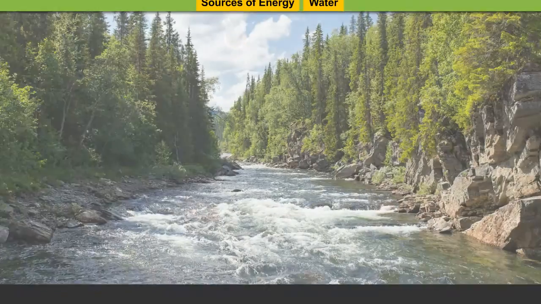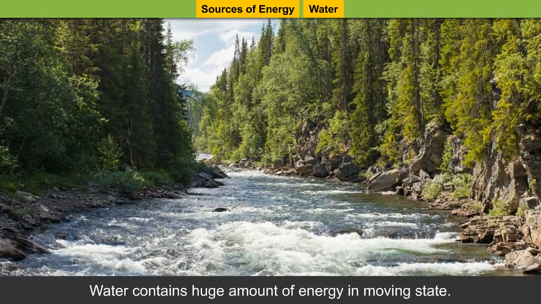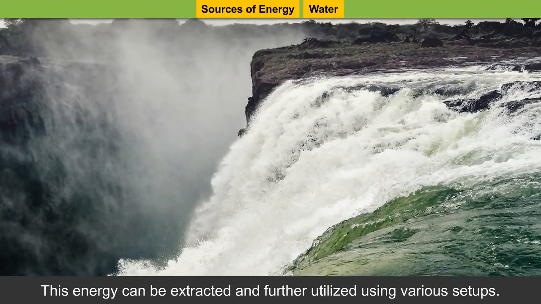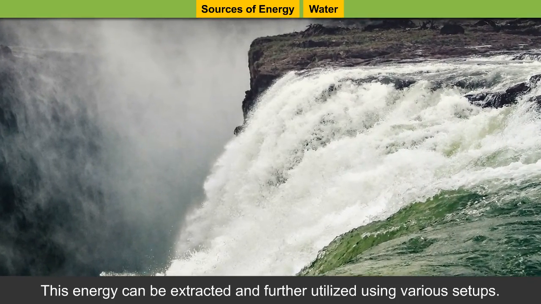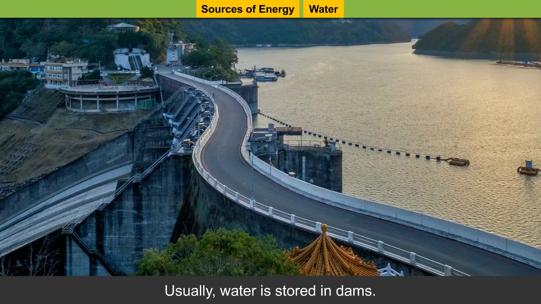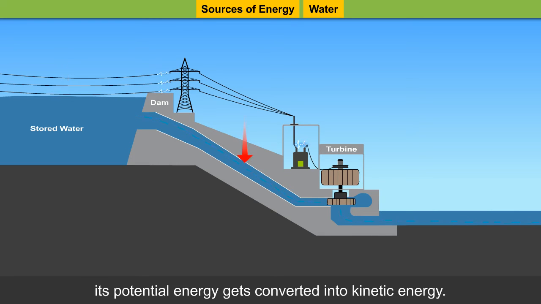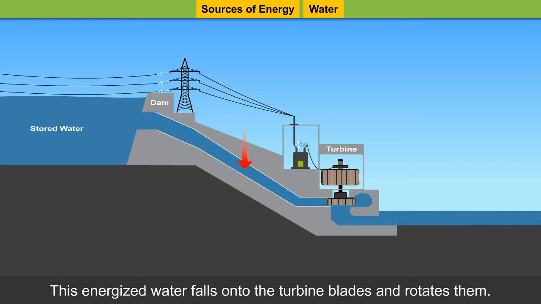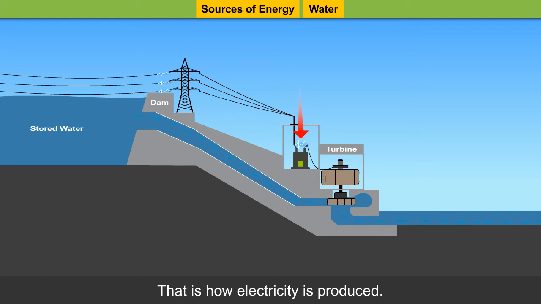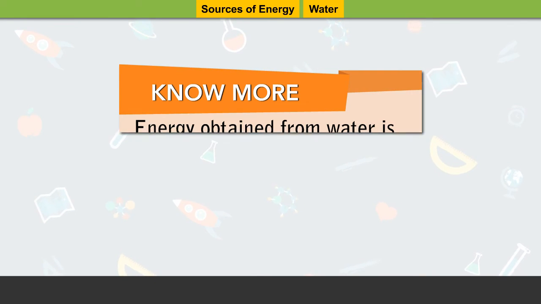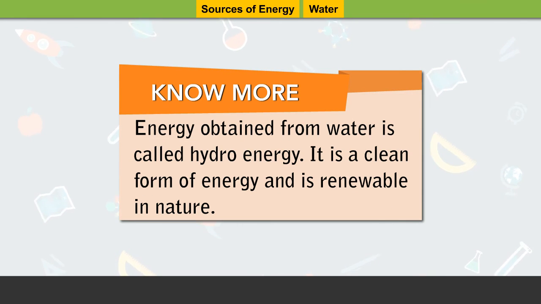Water. Water contains huge amount of energy in moving state. This energy can be extracted and further utilized using various setups. Usually, water is stored in dams. The stored water contains potential energy. When water flows from a dam, its potential energy gets converted into kinetic energy. This energized water falls onto the turbine blades and rotates them. This is how electricity is produced. Energy obtained from water is called hydroenergy. It is a clean form of energy and is renewable in nature.